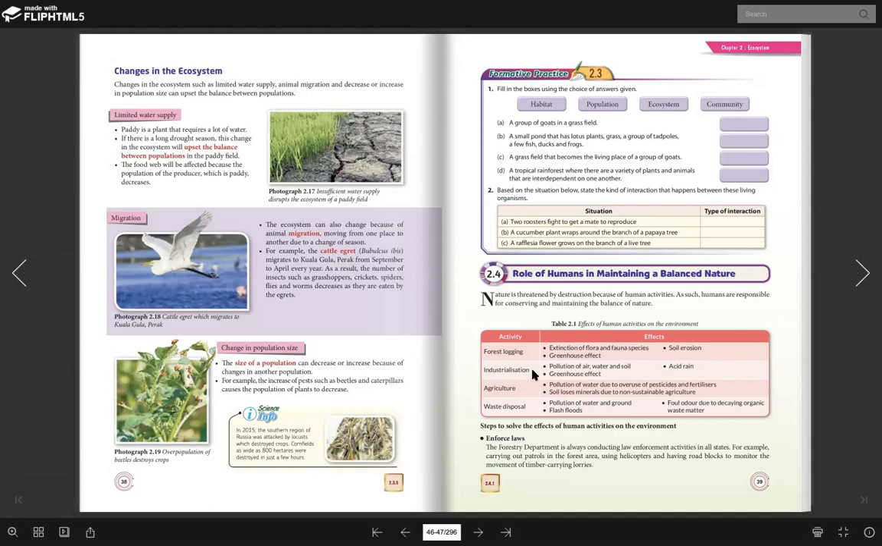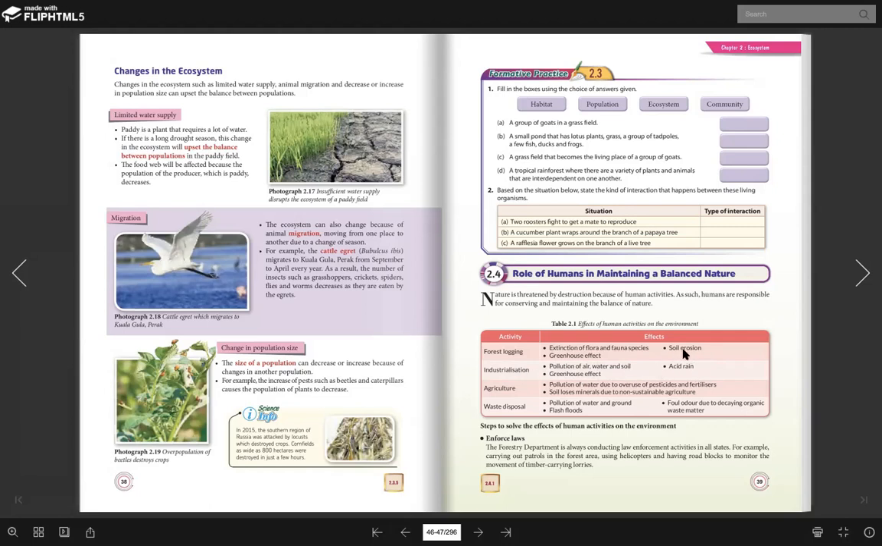Okay, industrialization. Industrialization ni perkilangan lah sebagai contoh. It can lead to pollution of air, sebab kita tahu kilang-kilang ni dia akan menghasilkan asap. And then water. Some of them will deliver the waste to the river, to the whatever lah, and then to the soil as well. And then this also can lead to greenhouse effect, sebab kita tahu industrialization ni, kilang ni dia akan hasilkan carbon dioxide.